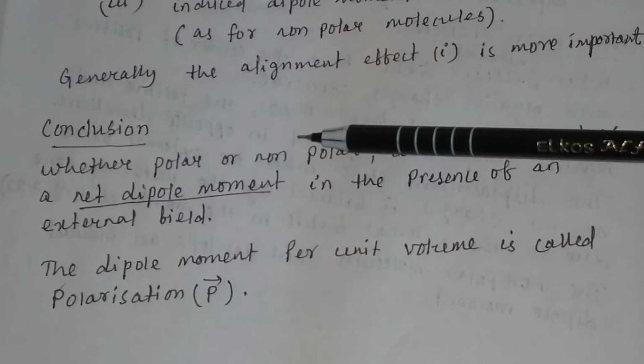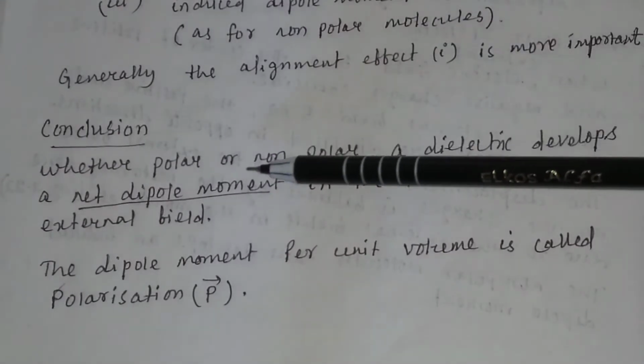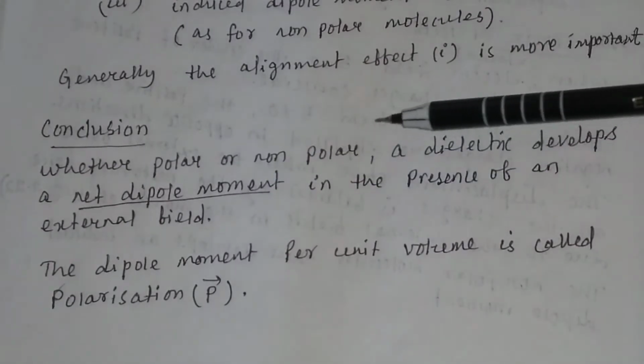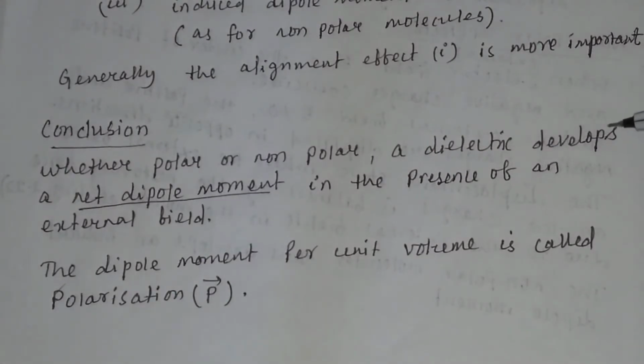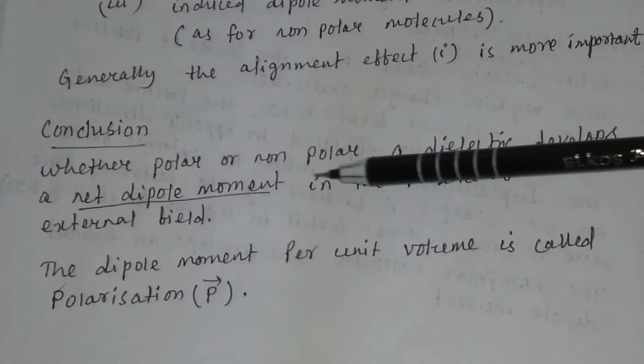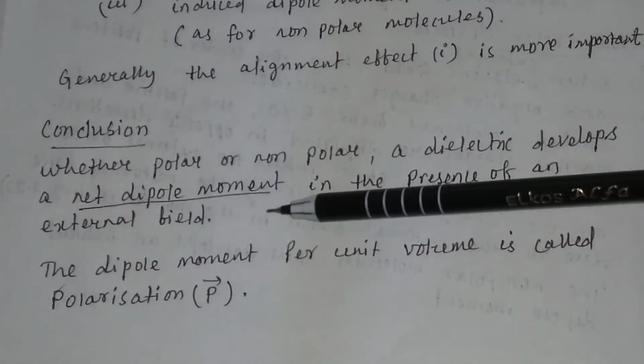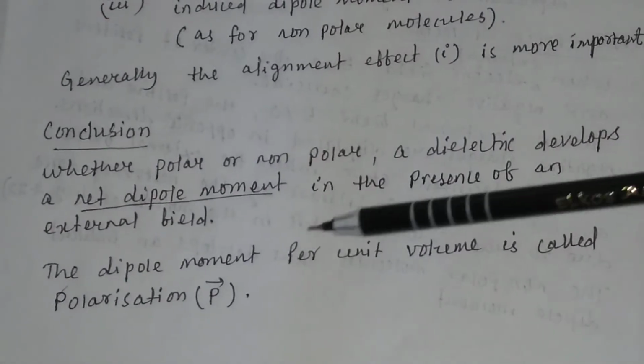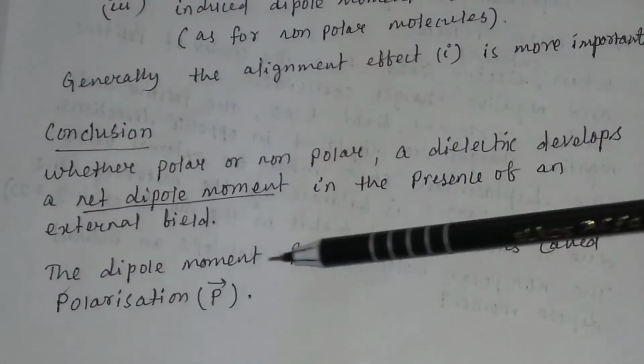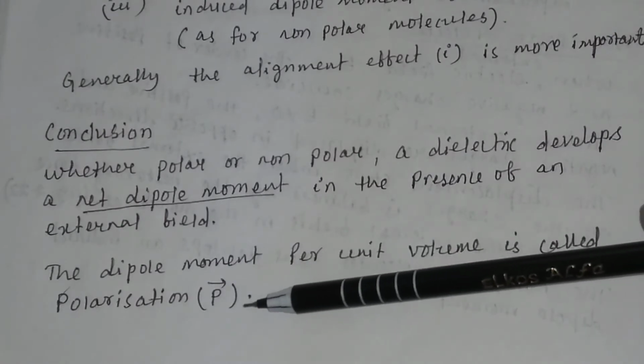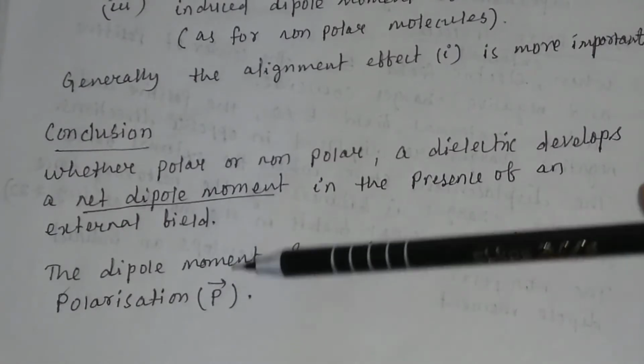Whatever the dielectric may be, whether polar or non-polar, a dielectric develops a net dipole moment in the presence of an external field. The dipole moment per unit volume is called the polarization vector, and it is written as P vector.